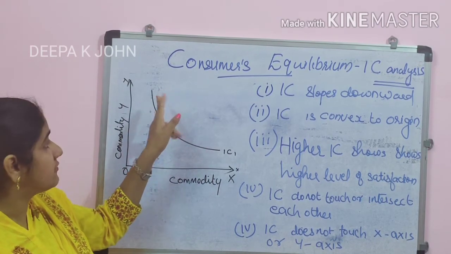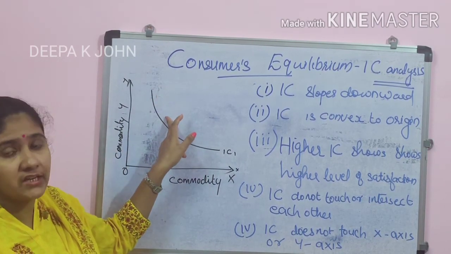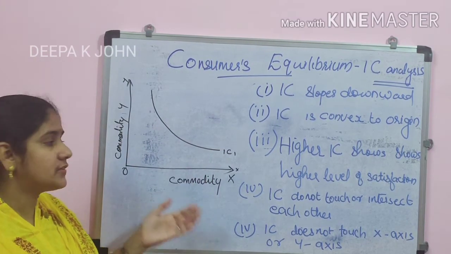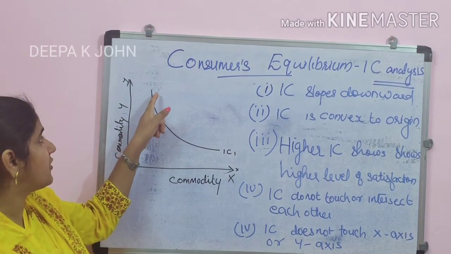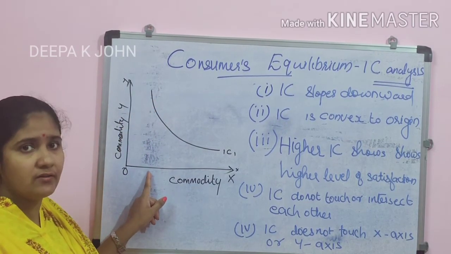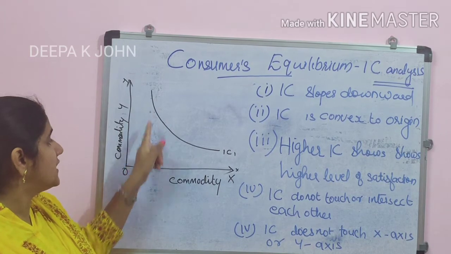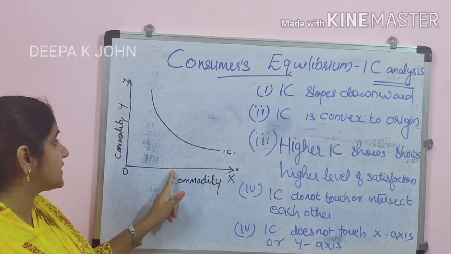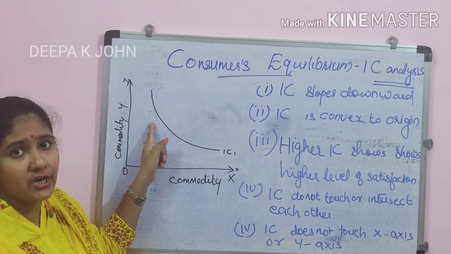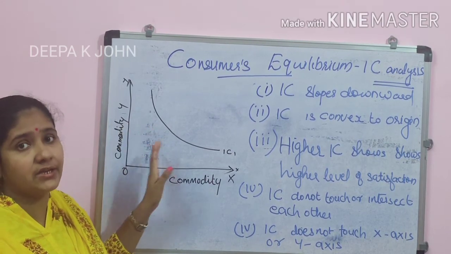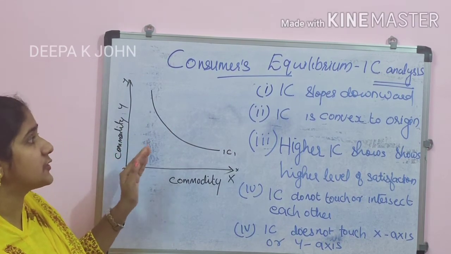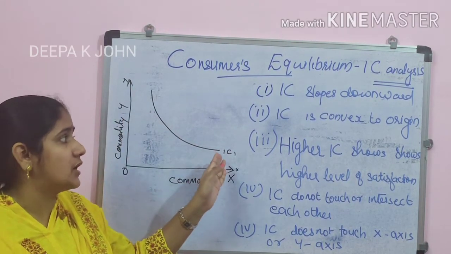I told you that when one commodity is increasing, the other one is decreasing. So if commodity Y is 10, then commodity X is 1 or something like that. Then when X increases, what will happen to commodity Y? I told you commodity Y will be increasing. Sorry, commodity Y will be decreasing. So as a result, we can say it slopes downward.